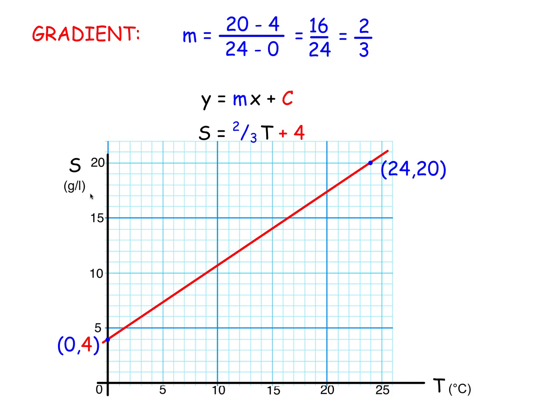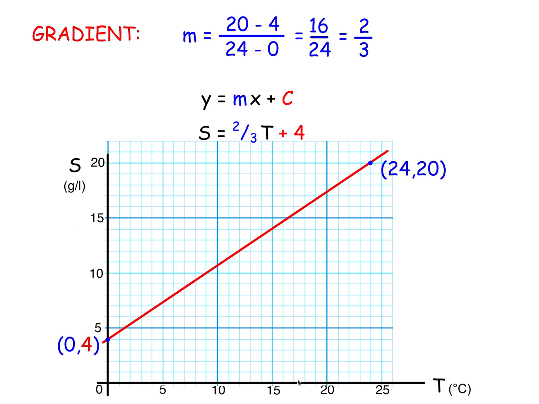Put that into the equation. Instead of saying y and x, it was s and t. So replace the y by an s and the x by a t. That's the formula: S equals 2/3 T plus 4. Solubility S, temperature T. Solubility was in the solution, the grams per litre, and the temperature was in degrees Celsius. So that's the formula that connects S and T.